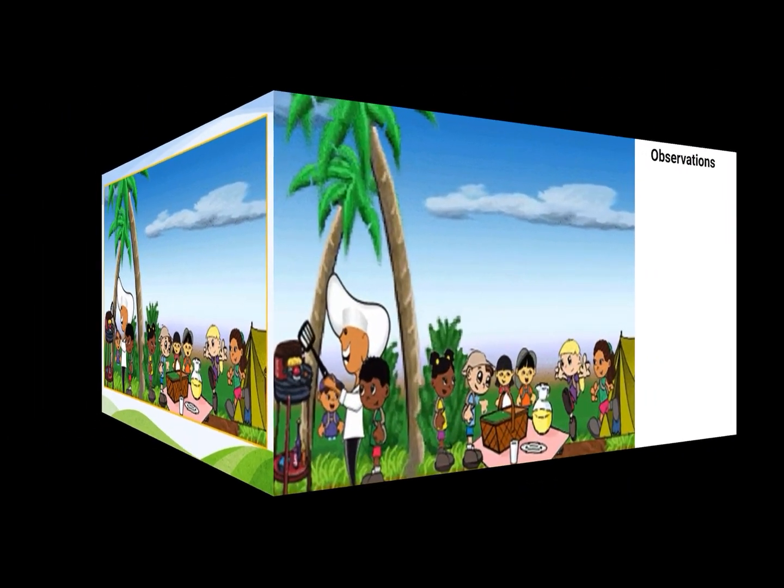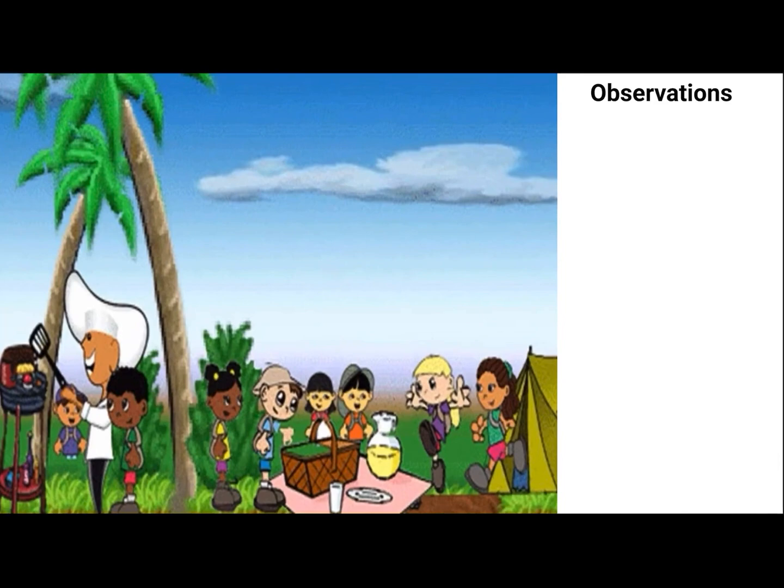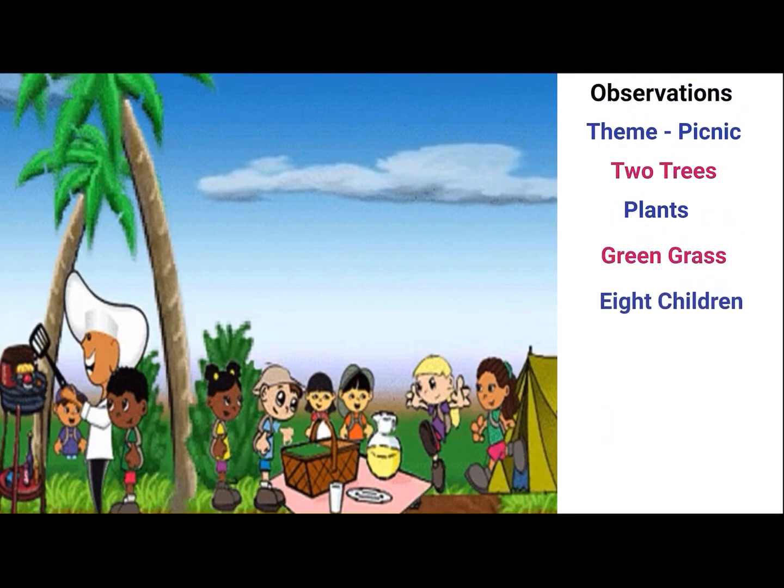Okay. Now let us see what we have observed in this picture. It appears that the children are enjoying a picnic. So the theme of this picture is picnic. 2 trees, plants we can see, green grass. 8 children can be seen in this picture.